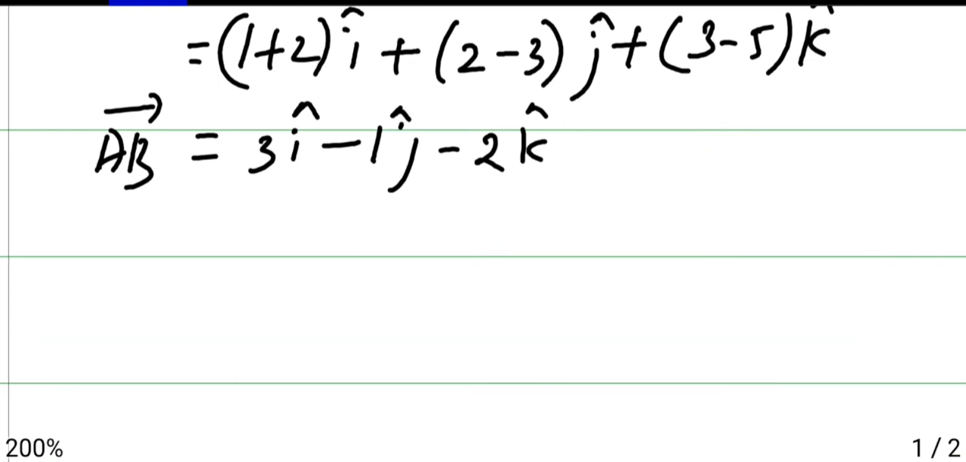Similarly, find BC vector. BC vector is OC vector minus OB vector.